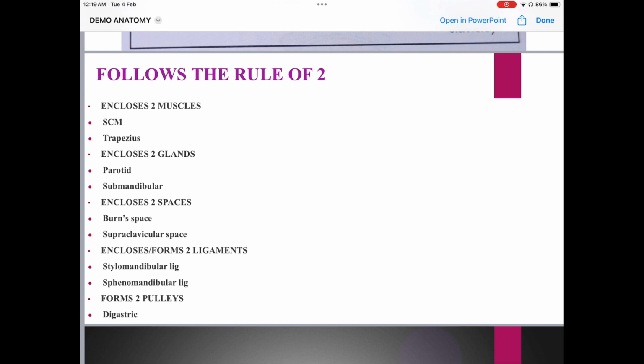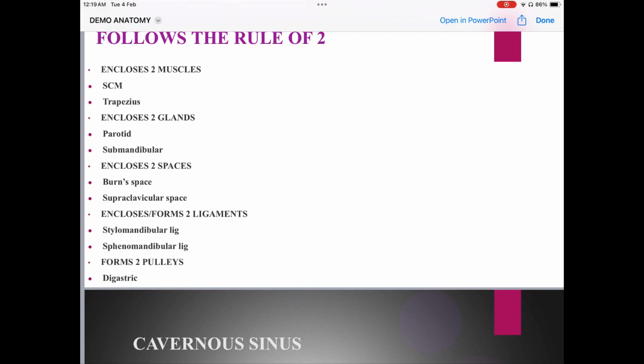Okay. And it encloses and forms two ligaments. What are the two ligaments? Stylomandibular ligament and sphenomandibular ligament. It forms two pulleys. One is the digastric pulley, and the next pulley that it forms or encloses is the omohyoid pulley. Okay, students, the omohyoid pulley.